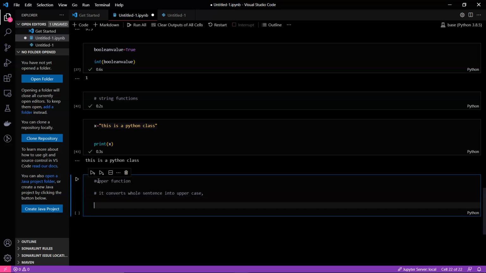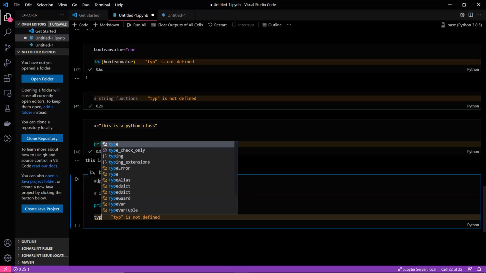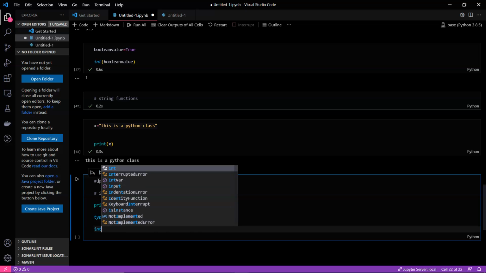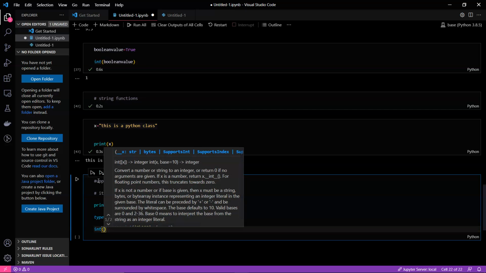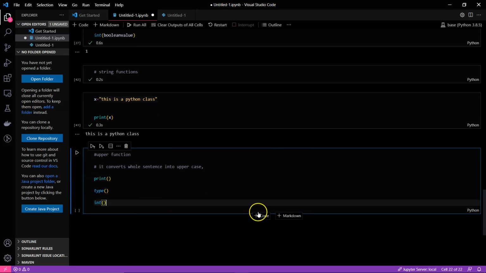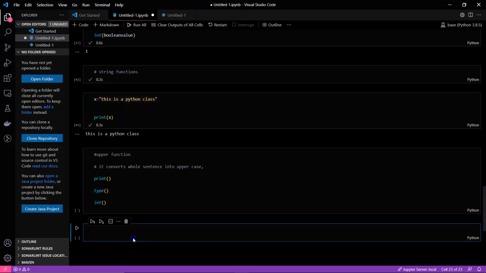So how will we use upper? We saw that even print is a function, even type is a function, and also I think int and float are all functions. But when it comes to strings, what we actually see is that to convert it into uppercase, we use something that is not actually a function, it's a method.